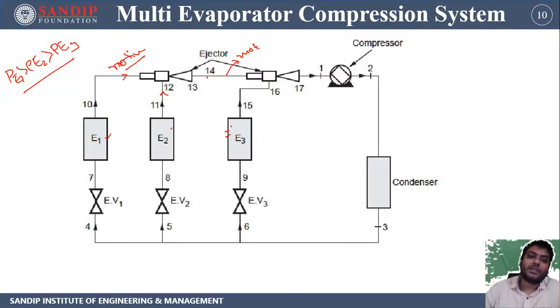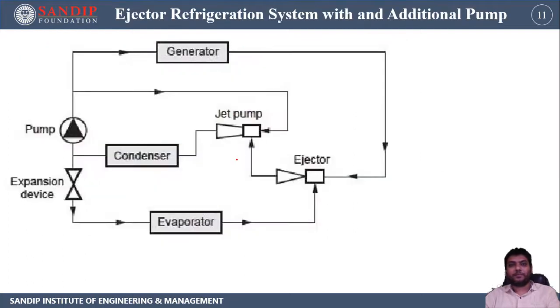space. So obviously the drop of pressure in expansion valve 3 is very less in comparison with evaporator number 2 and evaporator number 1. So this is how this system works in a multi-evaporator compression system.